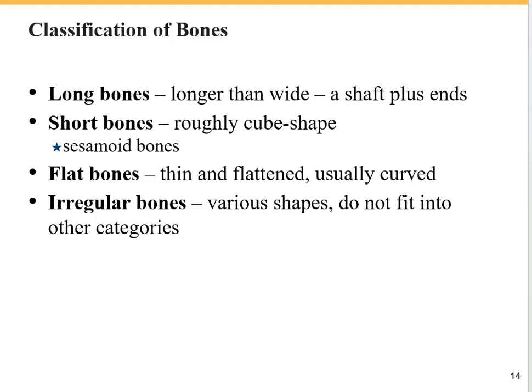Next concept is about the different types of bones, which we're going to classify based on their shape. We have long bones, short bones, flat bones, and irregular bones. Long bones, as their name is descriptive, are longer than they are wide. A long bone has a shaft plus two distinct ends. So if I want to draw a long bone, I have to draw something like that: a shaft plus two ending parts.